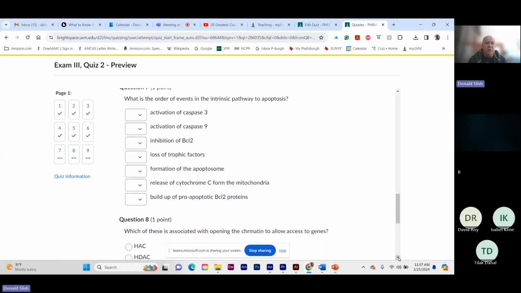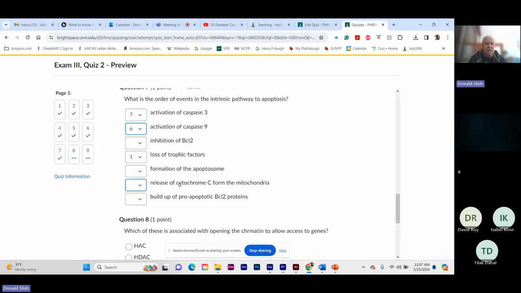Okay, what is the order of events in the intrinsic pathway? Ooh, intrinsic. Loss of trophic factors is what kicks it off. That causes formation. This is going to be last. Let's put this guy last already. This is going to be second to last.